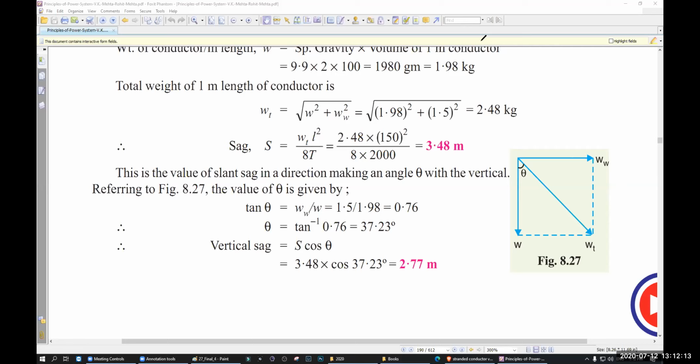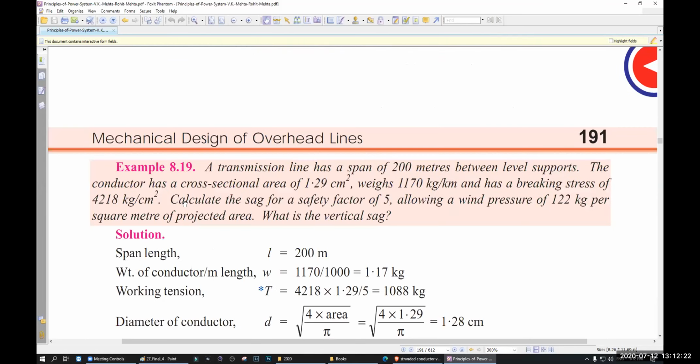That's all for today. We will finish the sag tomorrow in the next class. Sir, how can we reduce sag? Remember, there is a problem. The over sag or under sag is dangerous for you. Over sag means you are using more cable, more weight, and less ground clearance. Understand?